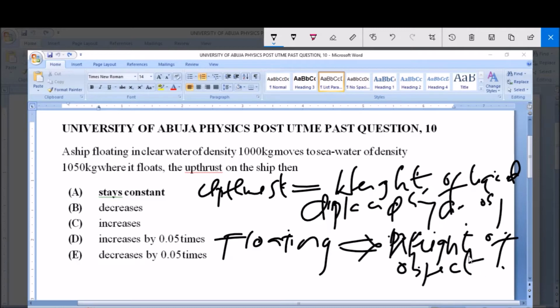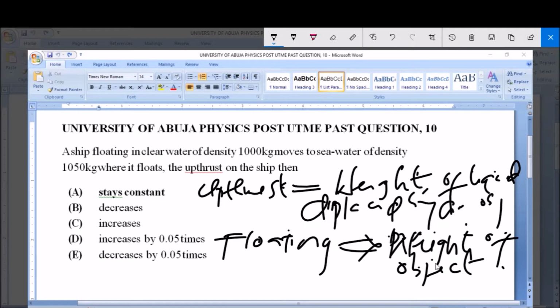The certain amount of liquid that an object must displace to float in water is equal to the weight of that object. Once the object has displaced a liquid that is equal to or greater than its weight, it can be said to float on water.